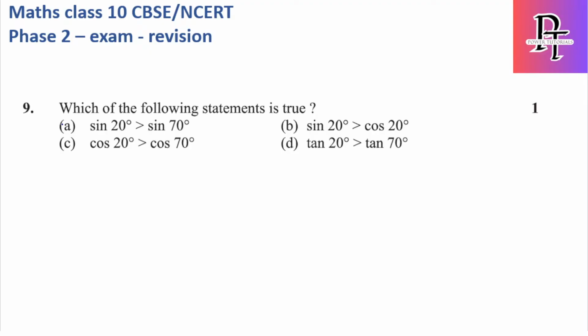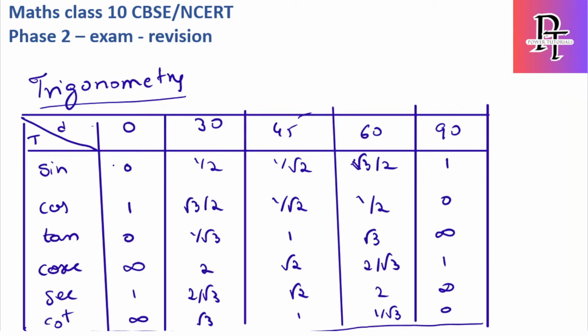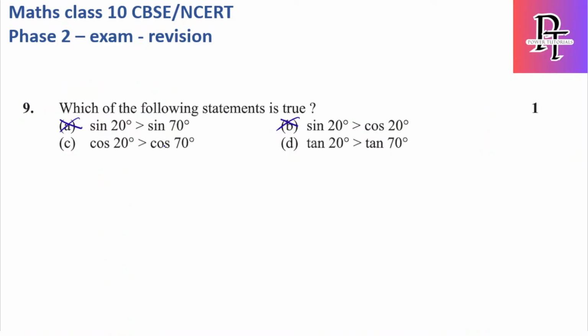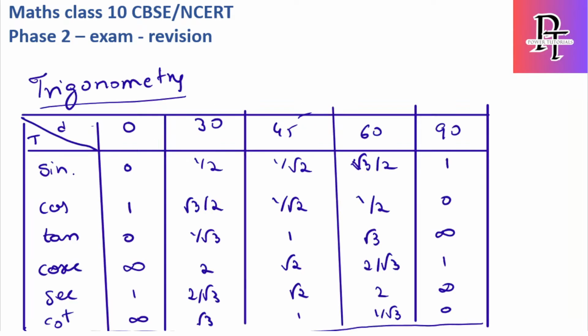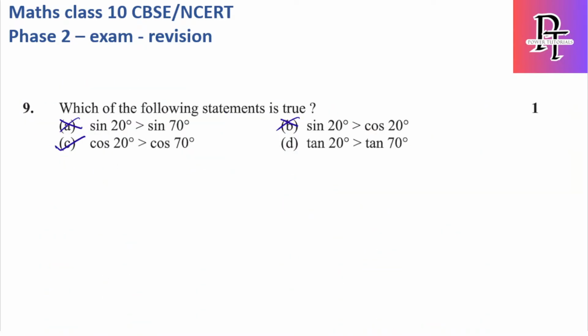Sin 20 greater than sin 70, wrong, because sin 70 will be greater than sin 20. Sin 20 greater than cos 20, no, because I mentioned for cos the starting value will be higher when compared to the 90 degrees. Cos 20 greater than cos 70, yes, this is true, because for cos the value will decrease from 1 to 0 if you go from 0 to 90. Hence definitely cos 20 will be greater than cos 70. What about the last one, tan 20 greater than tan 70? No, because tan also will keep on increasing, it will not decrease. So the only option is C. Cos 20 is greater than cos 70.